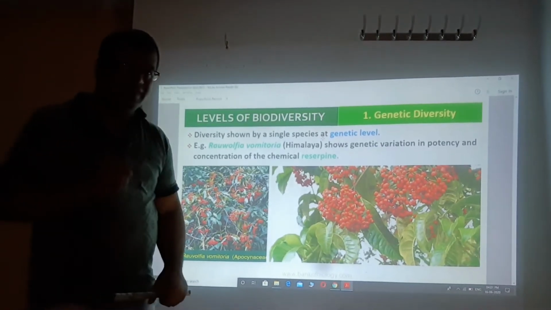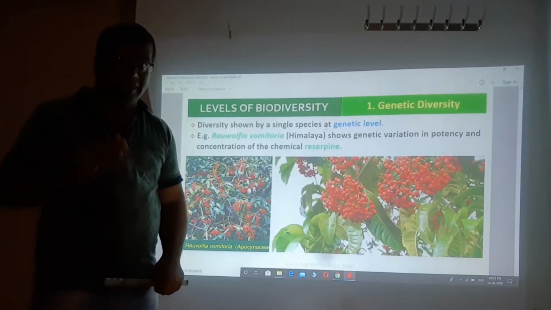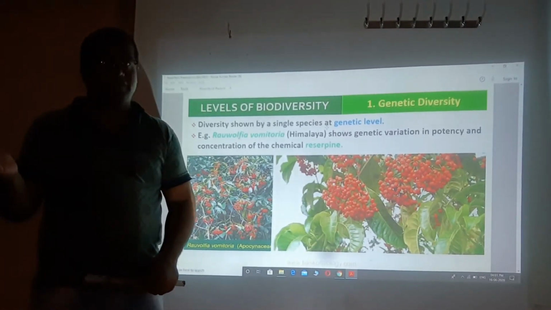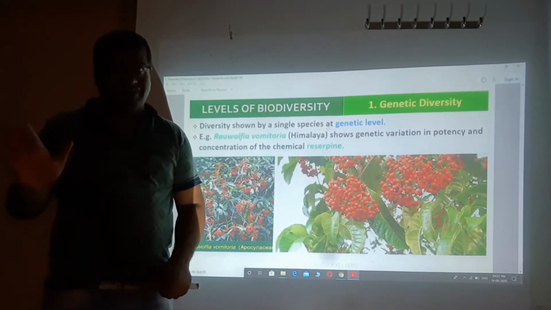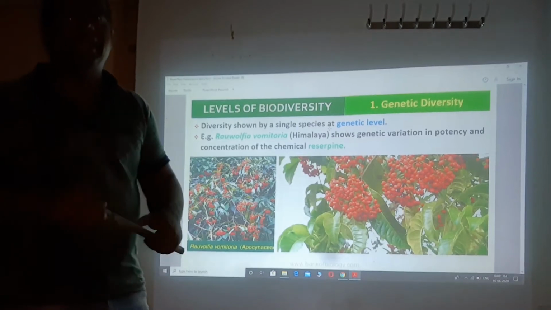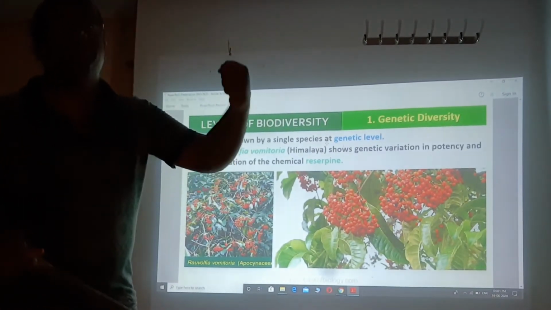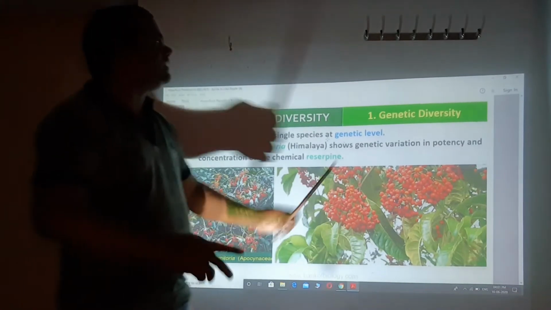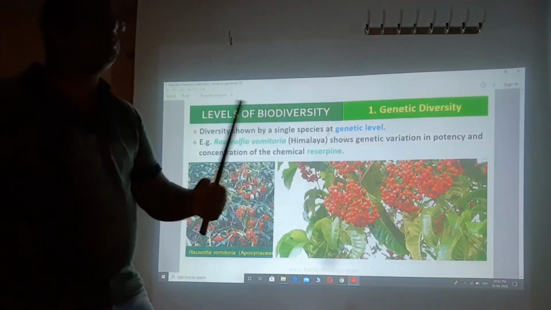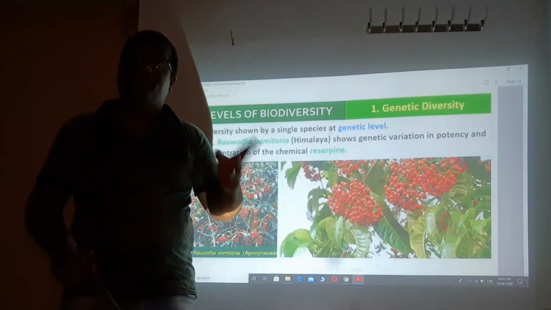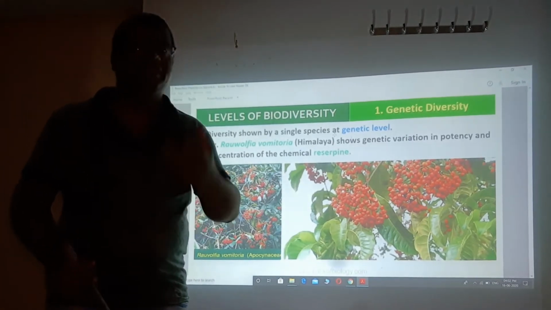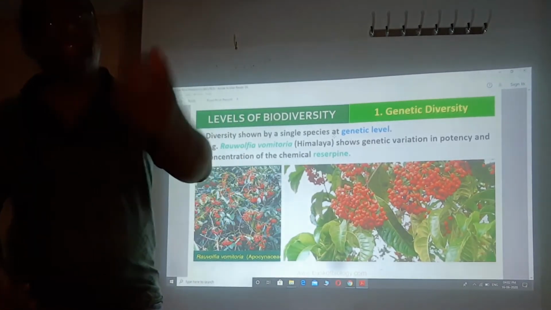So we can see here each and every individual of a species. There are a number of species, which is another type of diversity. But within a species also, each single individual has its own different genetic makeup. That is the level of what? Genetic diversity. For example, in a family, suppose parents have four children, all four children are different in their appearance, different in their structure, different in their behavior and character.